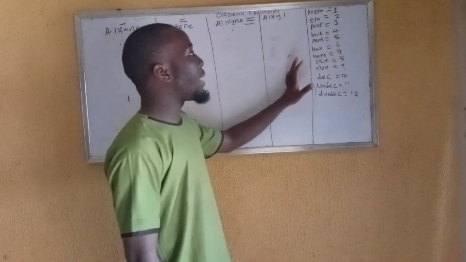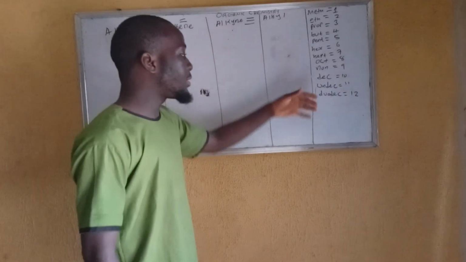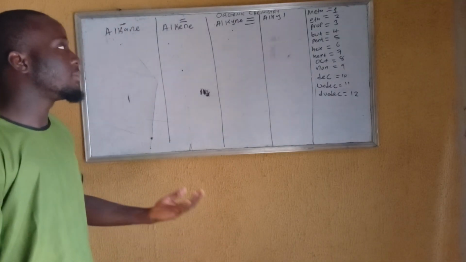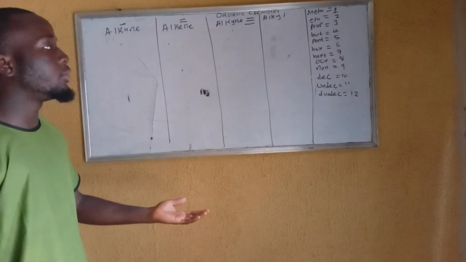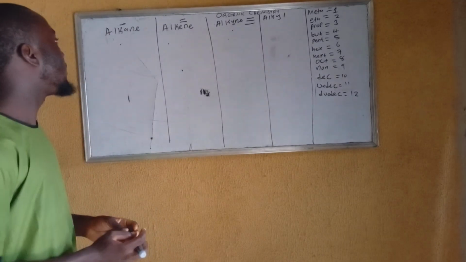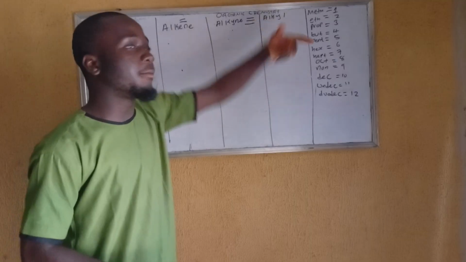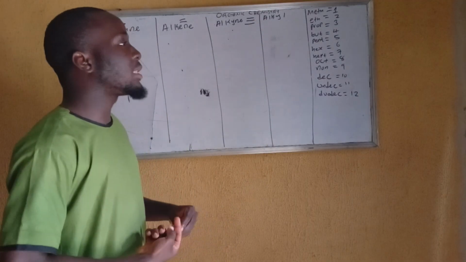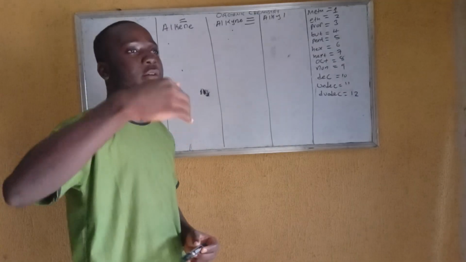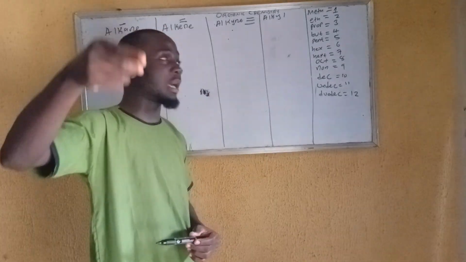So what does this mean? Assuming, how do we name a compound? So let's say we have something like methane, ethane, propane. What do those things mean? For you to name a particular compound, we use these prefixes, which indicate the number of carbons. Are you getting me? So if you have met of something like methane, met of alkane family, the met there is signifying that it has just a single carbon.